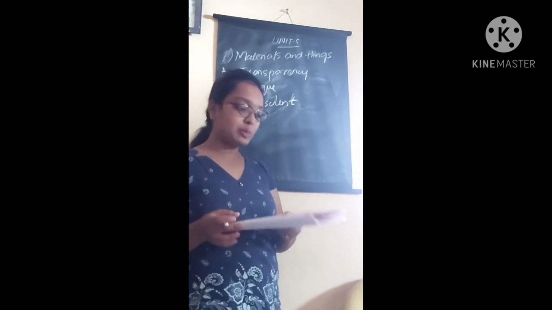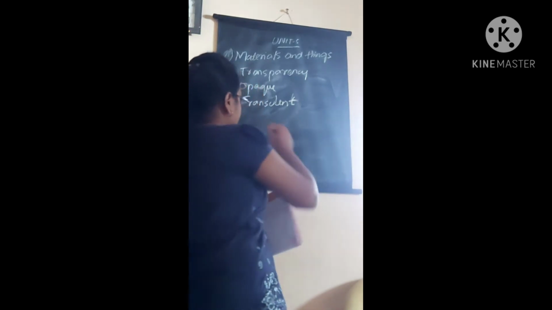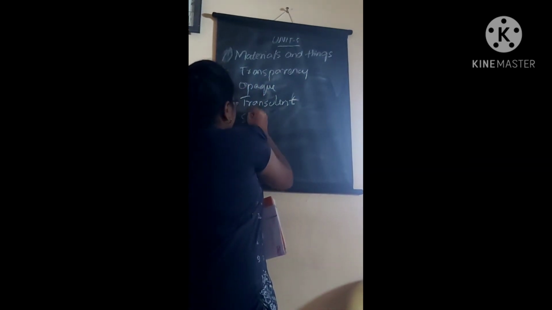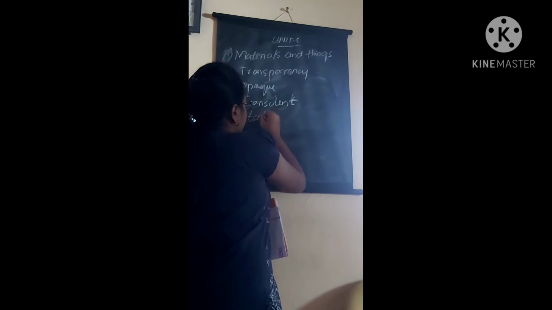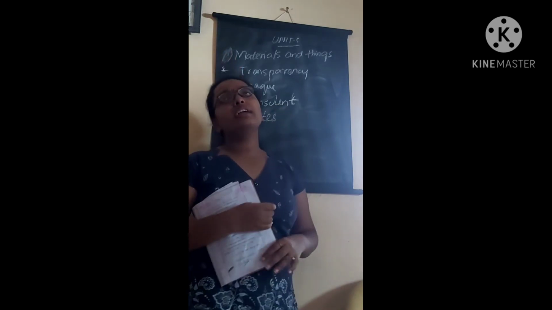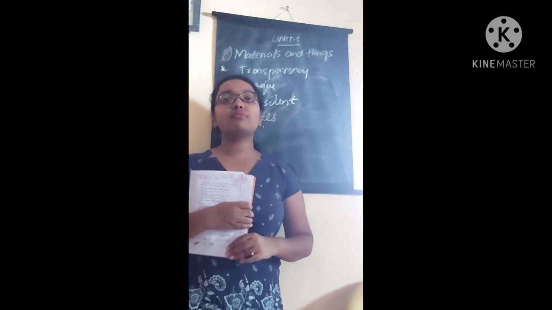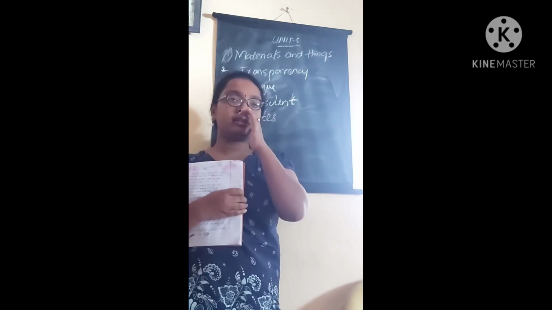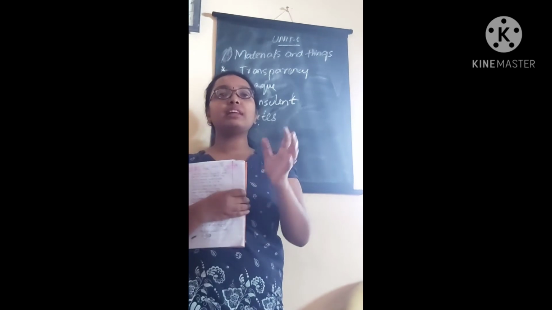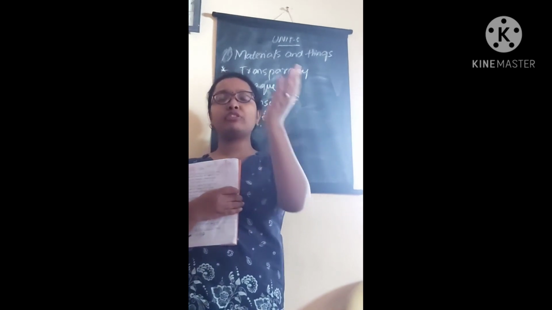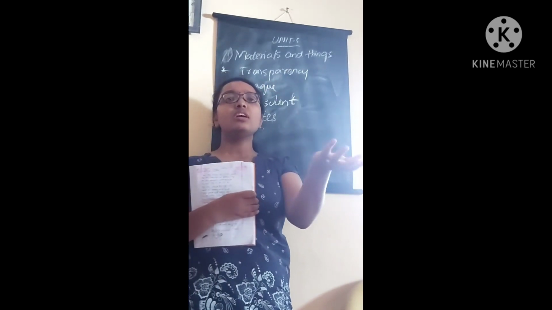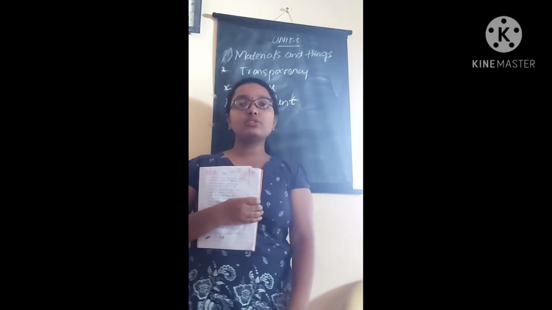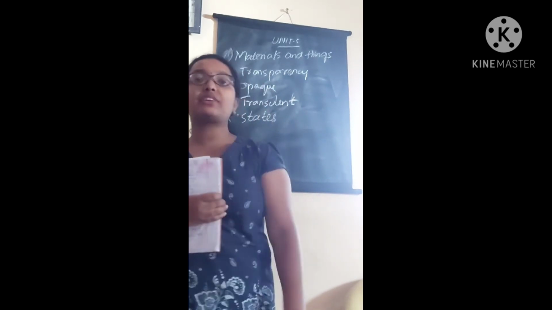So this is called translucent materials. States of materials. So generally, in the rain lesson, what are the states of water? I said that there is the liquid state, solid state and the gaseous state. And these three are interchangeable. That is, we can change solid to liquid, liquid to gas, and gas again to solid, liquid to solid and all. So these are reversible changes.